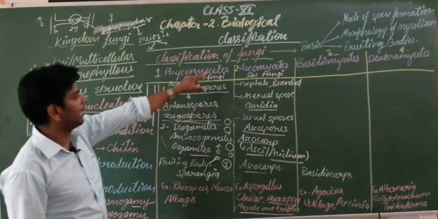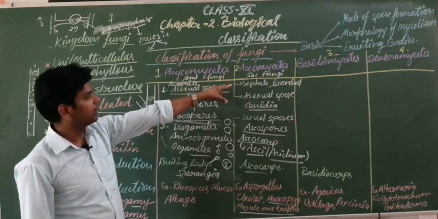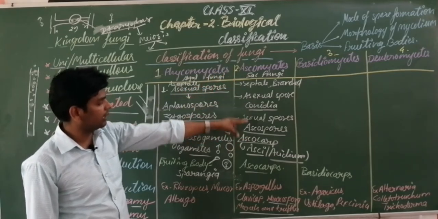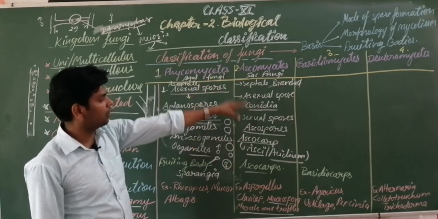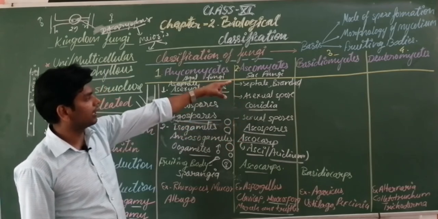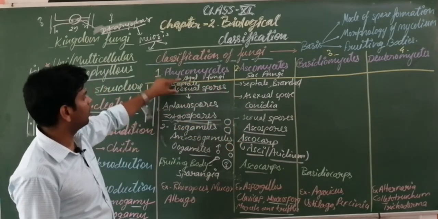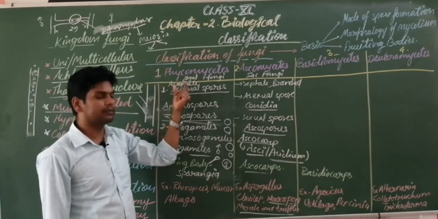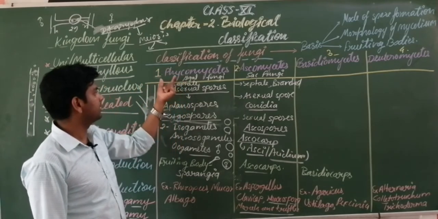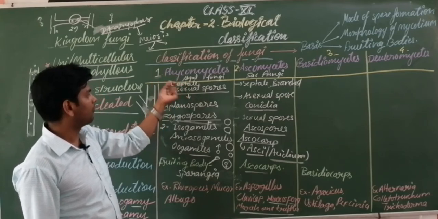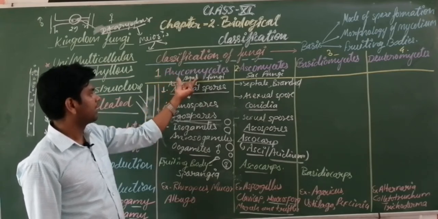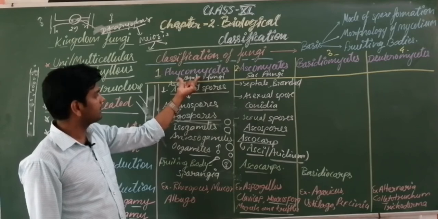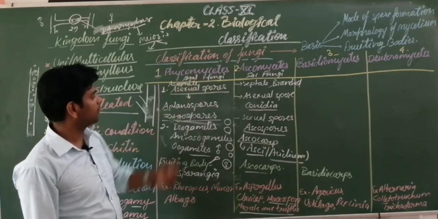Don't be confused. Asco means ascidium. The term asco is derived from the asci, so asco means ascidium or sac-like fungi. Here, phycomycetes or algal fungi. Phyco means alga. Phycology is the branch of biology which deals with the study of the algae. So phyco is the term from which algae is derived, and these are known as algal fungi.